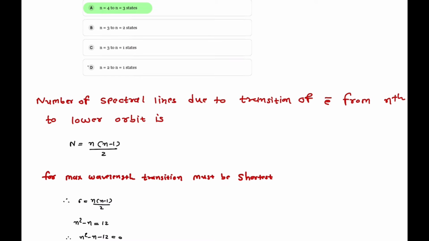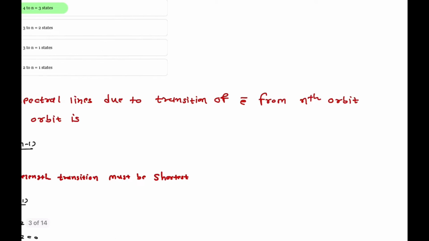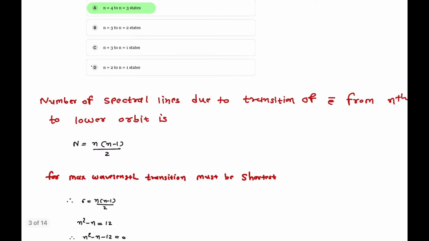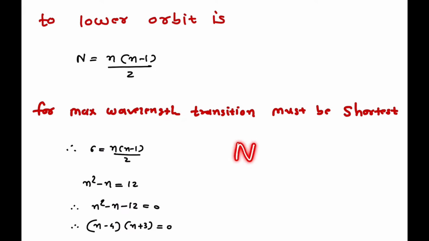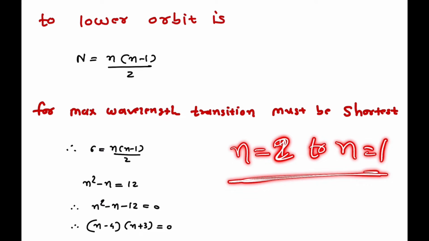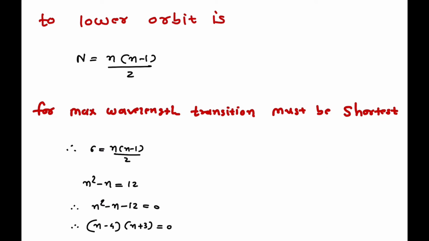The number of spectral lines due to the transition of an electron from the nth orbit to lower orbits is given as N equals n(n minus 1) by 2. That is the basic formula for the number of spectral lines. Maximum wavelength is possible when the transition is the shortest. For example, the transition from n2 to n1 is the shortest transition, which gives the maximum wavelength. So for maximum wavelength, the transition must be as short as possible.